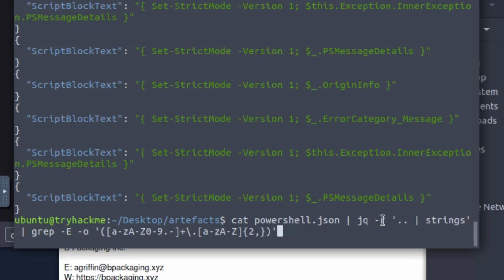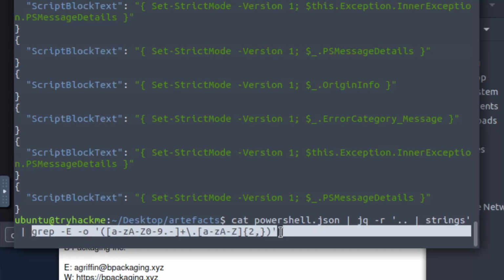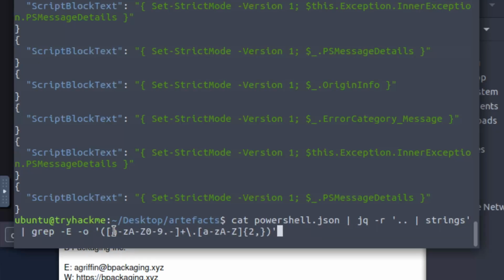The -r turns the output into raw data format, so it's not being formatted to look pretty. We just want the raw data, and from it we pull all of the string values, and from those string values we grep for the regular expression that would potentially yield us some kind of domain name.